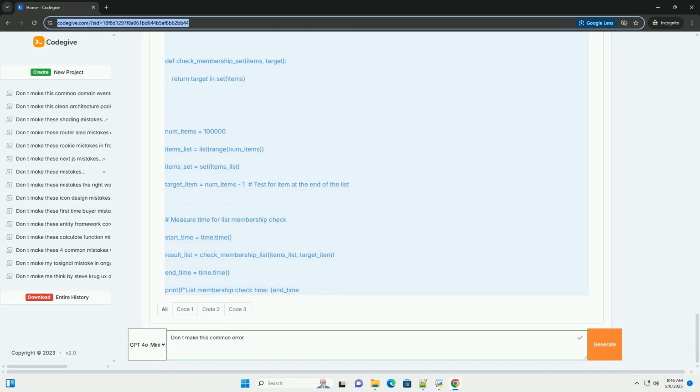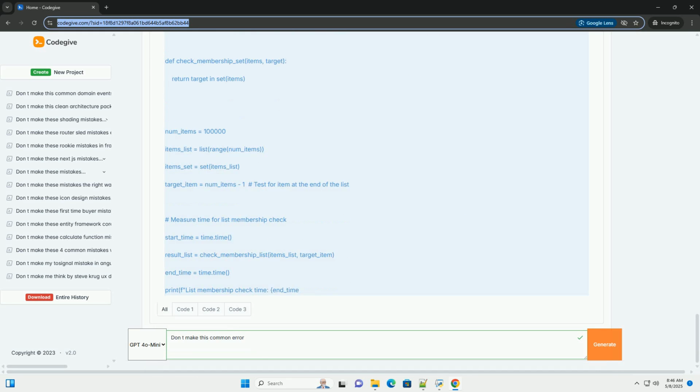7. Refactor and improve gradually. Don't try to optimize everything at once. Instead, identify the most critical performance bottlenecks and address them one at a time. Refactor your code incrementally, testing after each change to ensure that you haven't introduced any regressions.